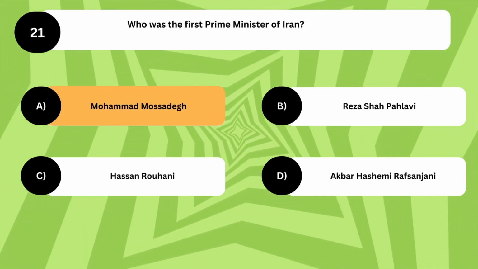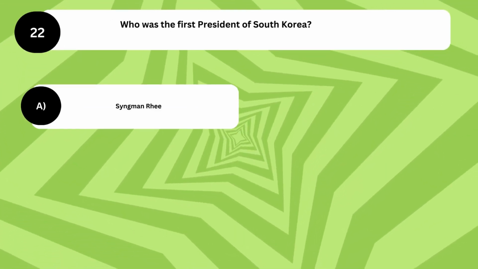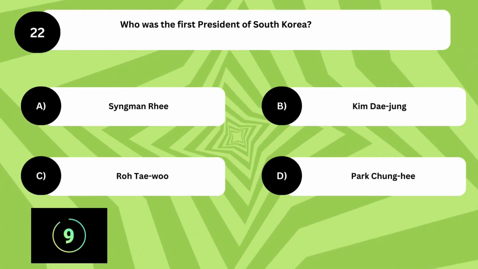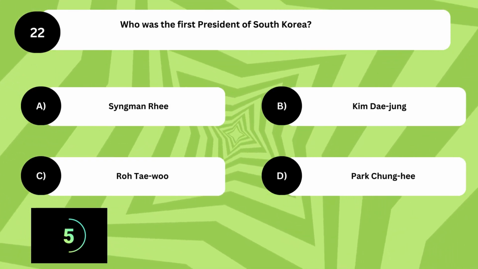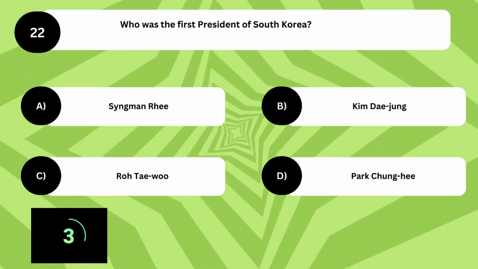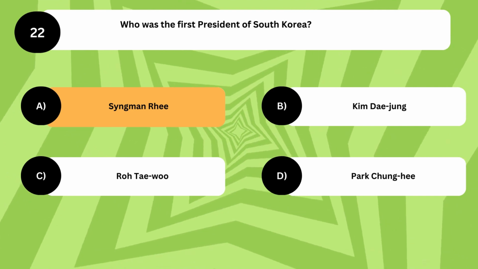The answer is A. Mohammad Mossadegh. Who was the first president of South Korea? The answer is A. Syngman Rhee.